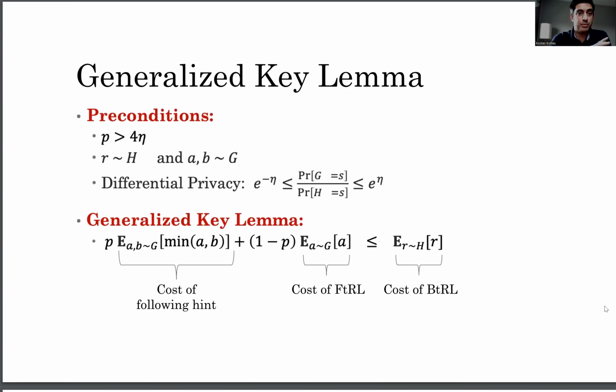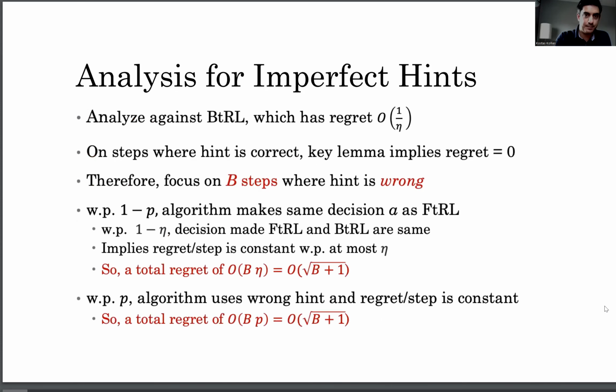This will induce a modification of the key lemma that I mentioned before. And now it becomes that p times the cost of following the hint plus 1 minus p times the cost of following the regularized leader is less than or equal to the cost of being the regularized leader. And then the proof will proceed with a case analysis where we know that on the steps where the hint is correct, we don't incur any additional regret. So we can focus on the B steps where the hint is wrong.